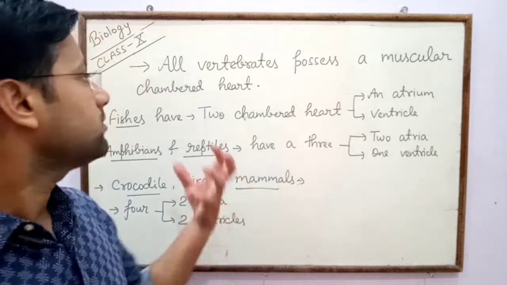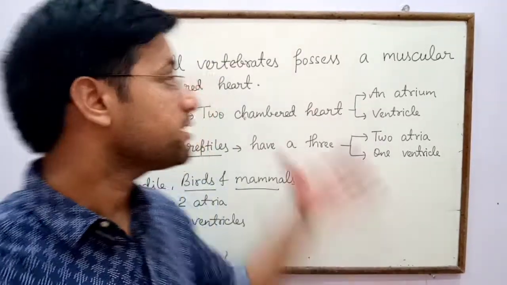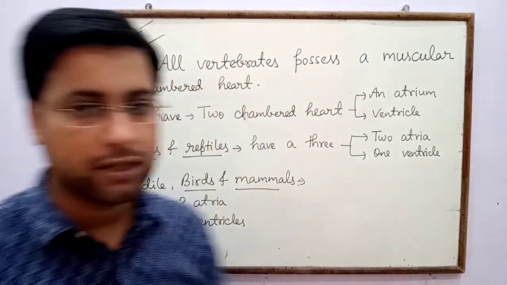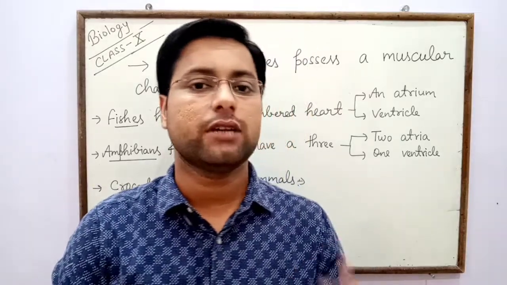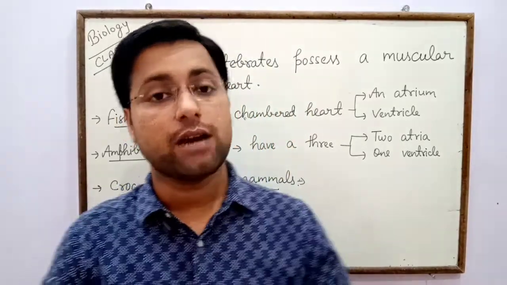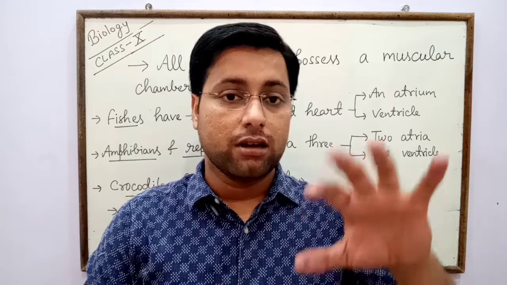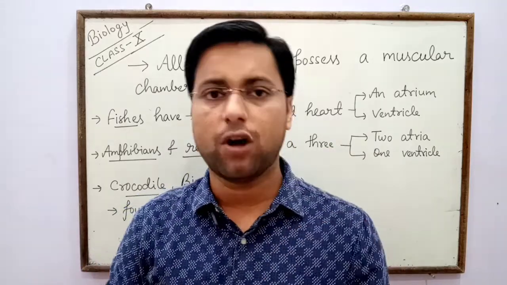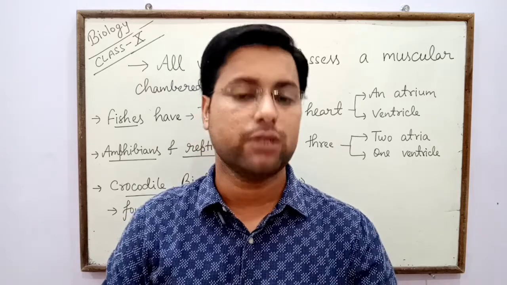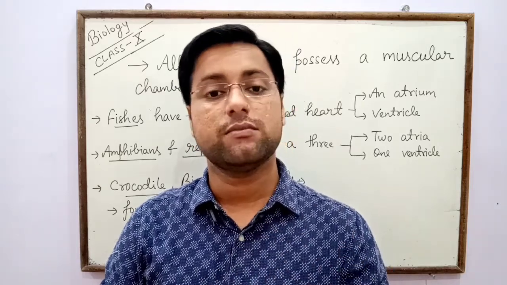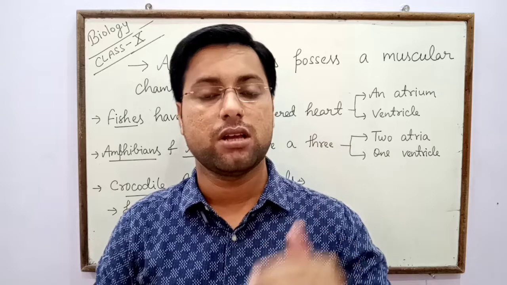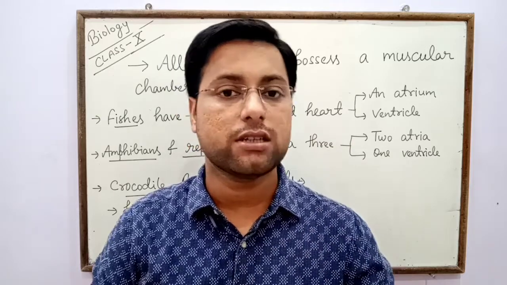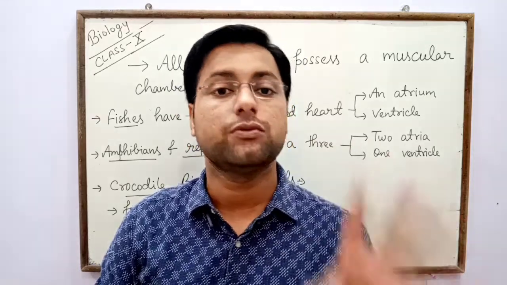Now all the vertebrates possess a muscular chambered heart. Means in case of reptiles, in case of vertebrates, the heart consists of muscular chambers. Some organisms contain 2 chambers, in some organisms the heart contains 3 chambers, and in some organisms the heart contains 4 chambers.